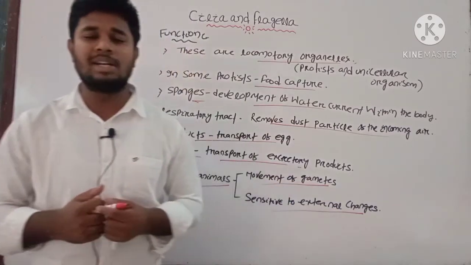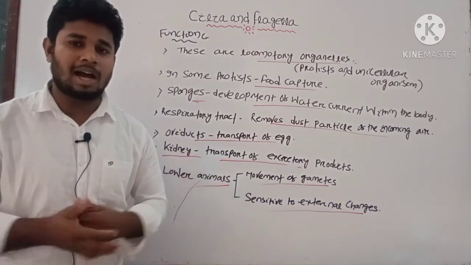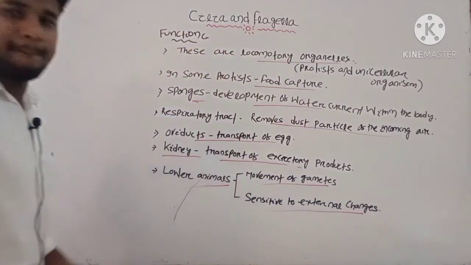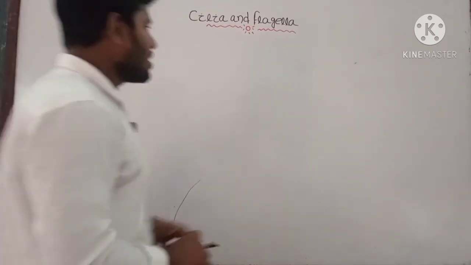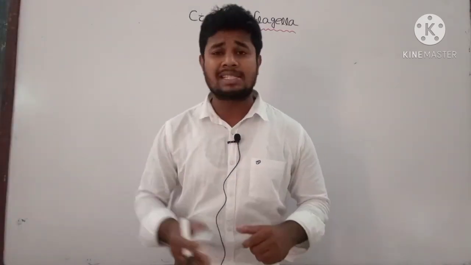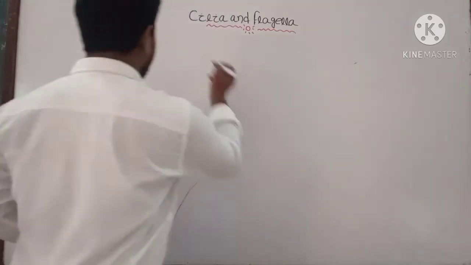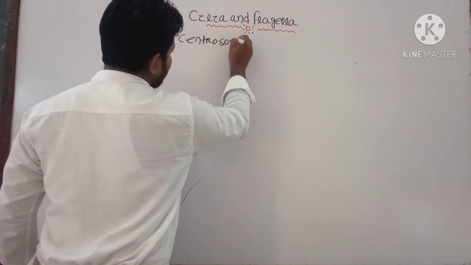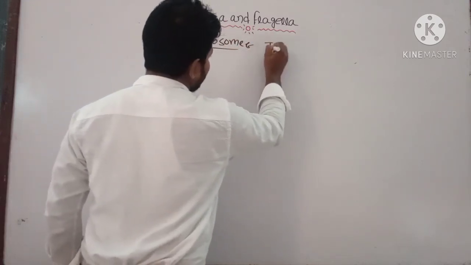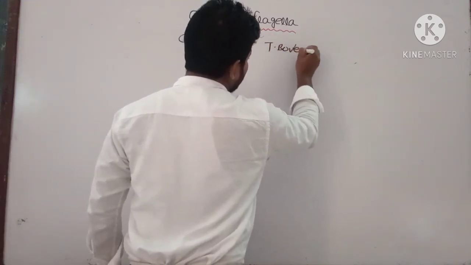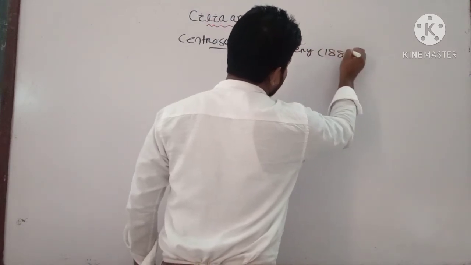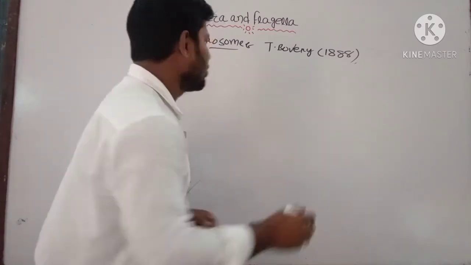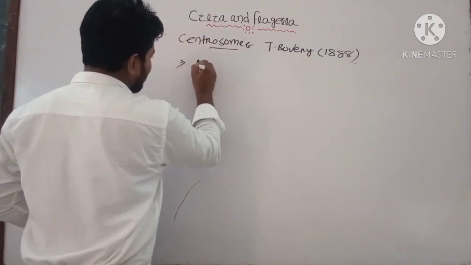Note down these points. Then we will discuss another cell organelle, that is your centrosome. Now let us discuss another important cell organelle. What is that cell organelle? That is the centrosome. Who discovered the centrosome? T. Boveri in 1888 discovered the centrosome, and it is mostly present in animal cells.